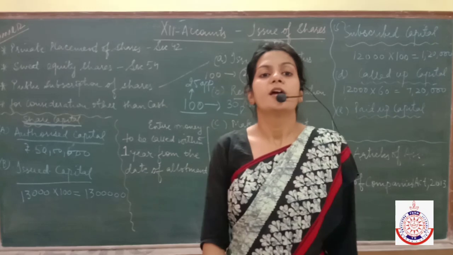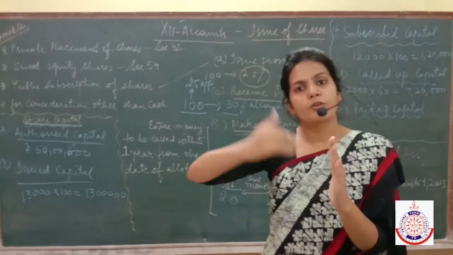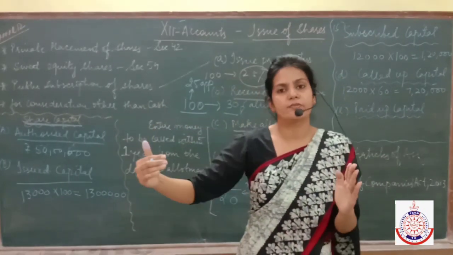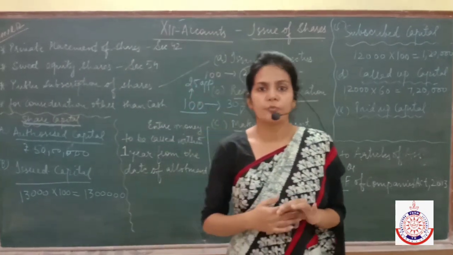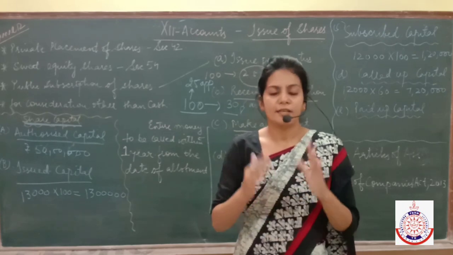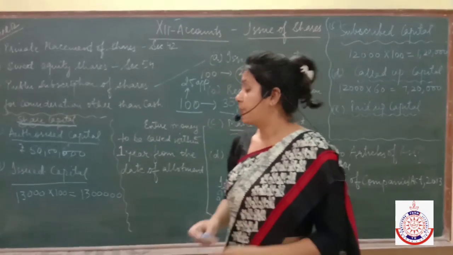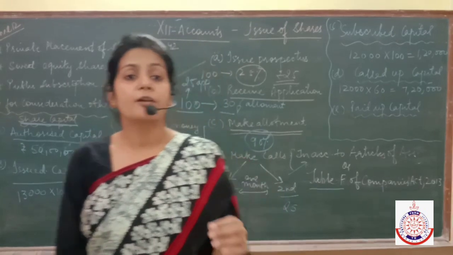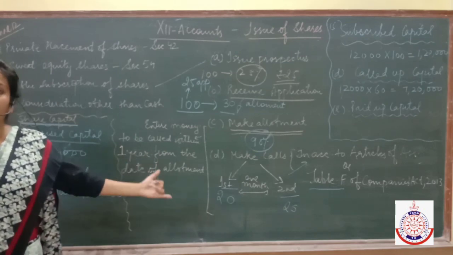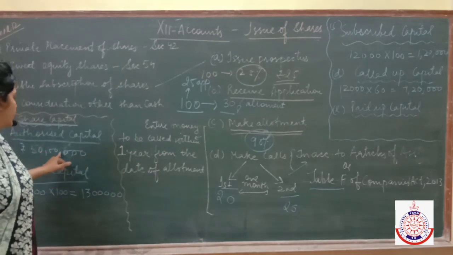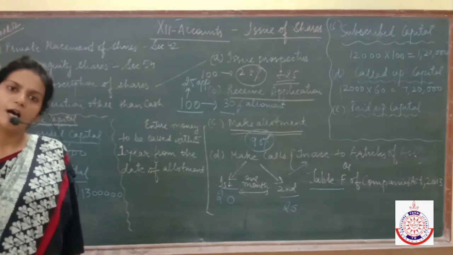Let us start with authorized. Authorized share capital means the maximum amount of capital which a company is authorized to issue during its lifetime. Meaning, the amount beyond which you cannot issue your capital at all, that amount of money is known as authorized capital. It means if your memorandum of association mentions that the total capital of a company will be rupees 50 lakh only throughout its lifetime, meaning a company cannot issue more than 50 lakh rupees during its lifetime, then it is known as authorized capital. And authorized capital is always mentioned in the memorandum of association.